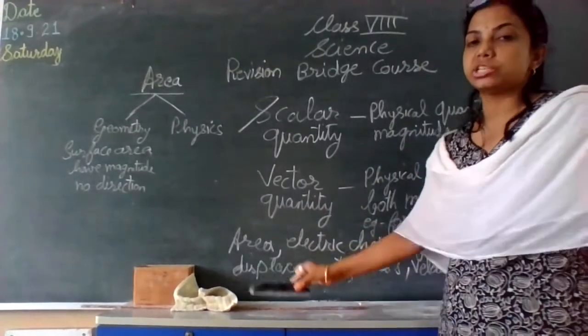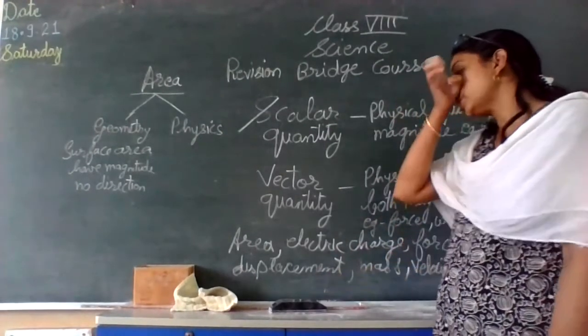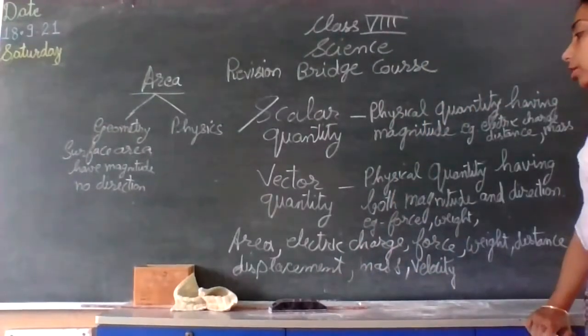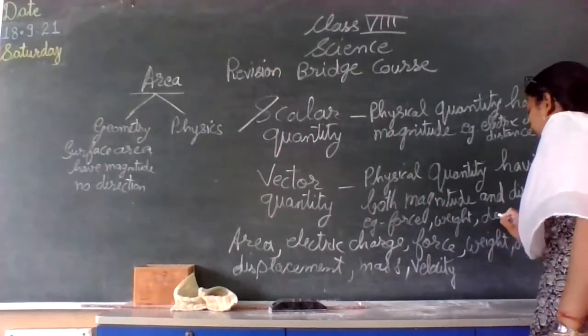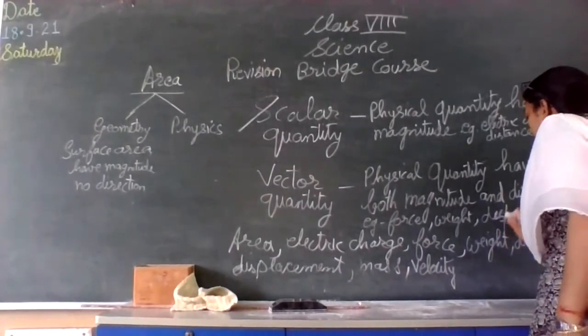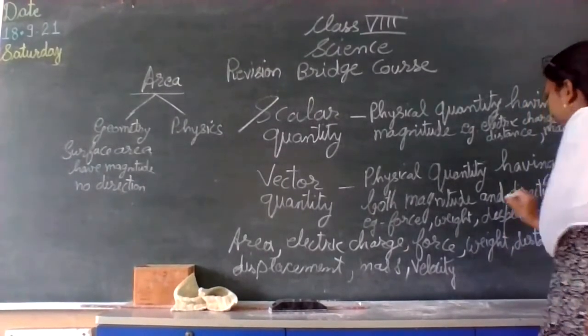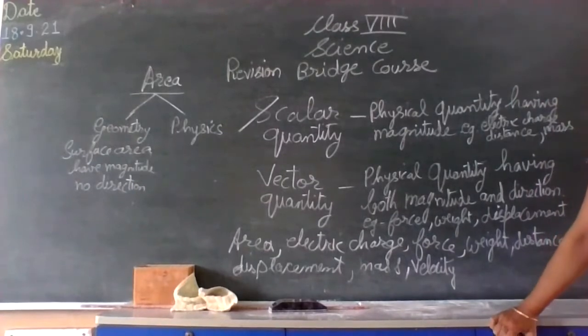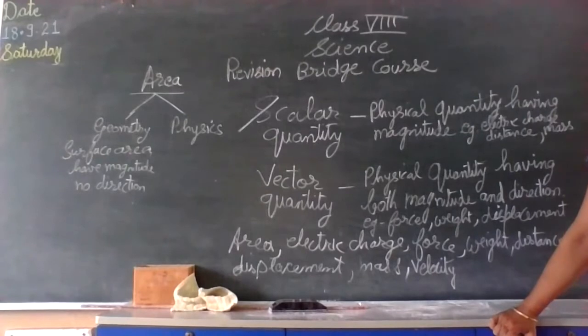To the east, towards the west, towards which direction I'm displacing that object. So displacement is actually a vector quantity, because direction is also considered along with magnitude.